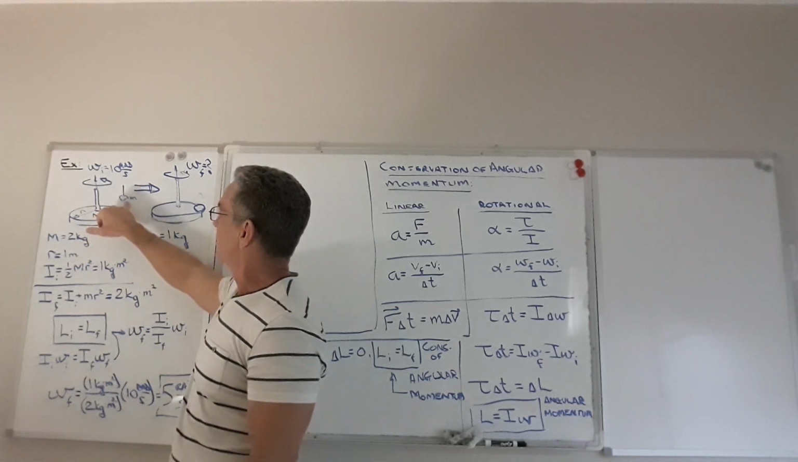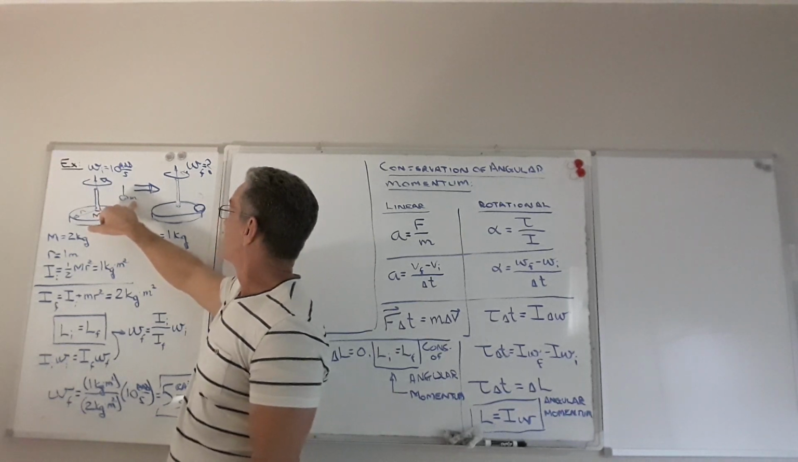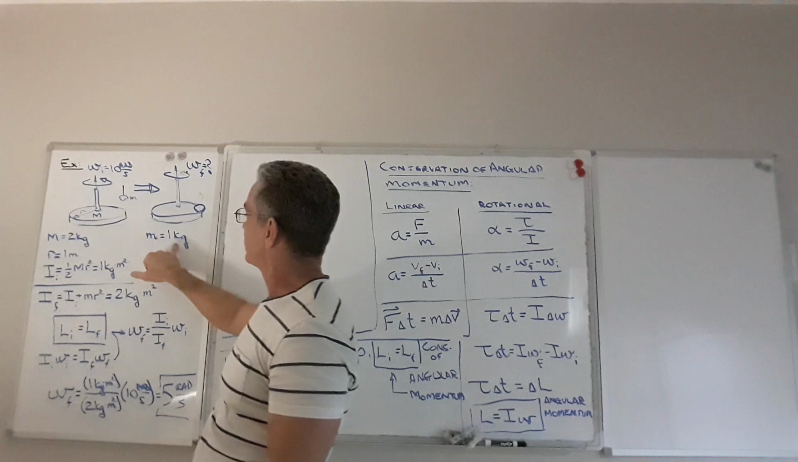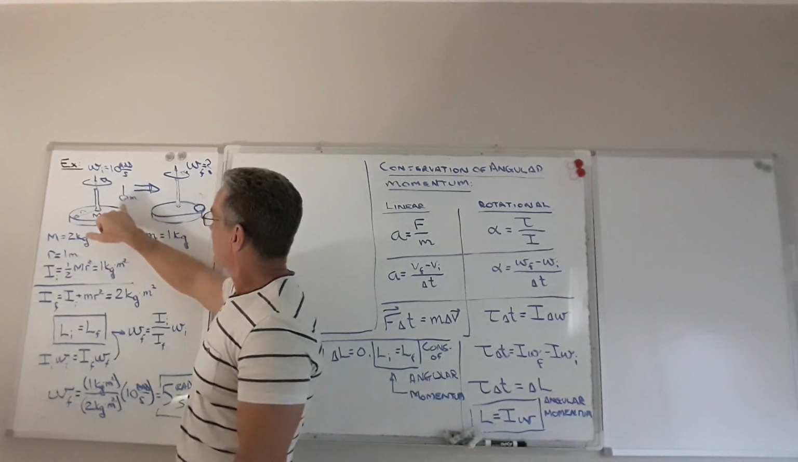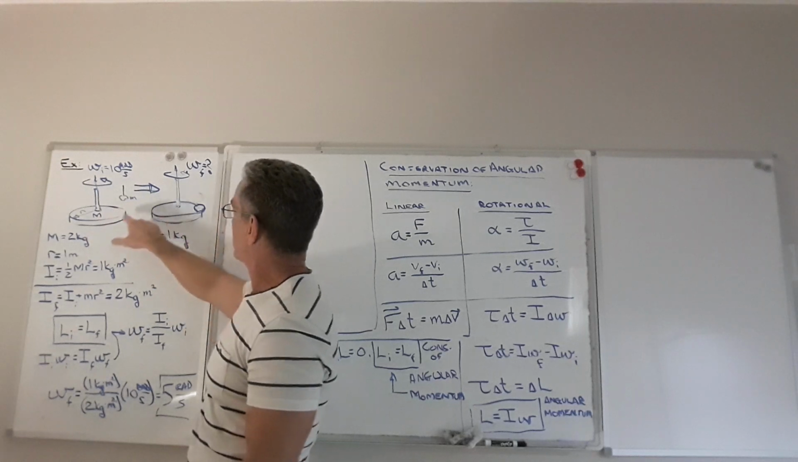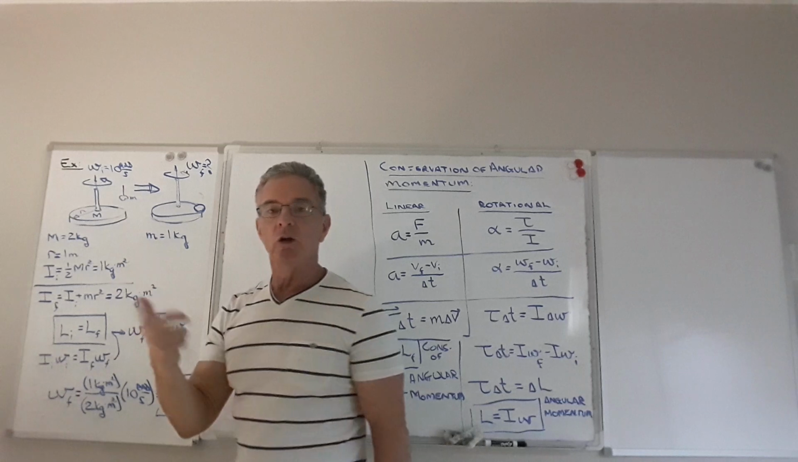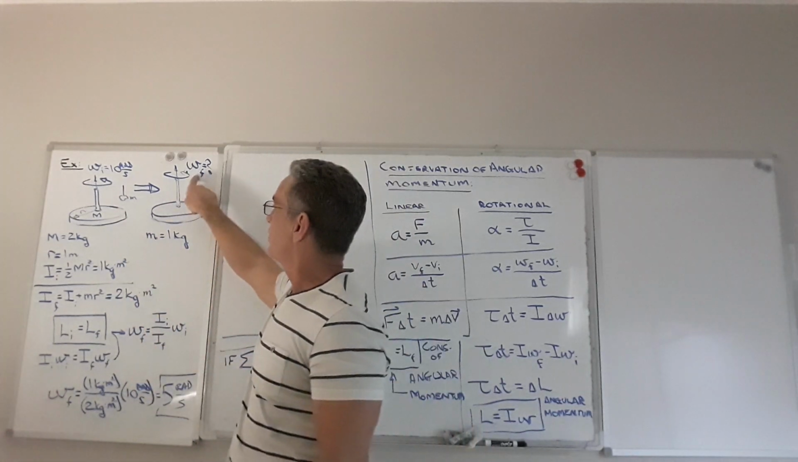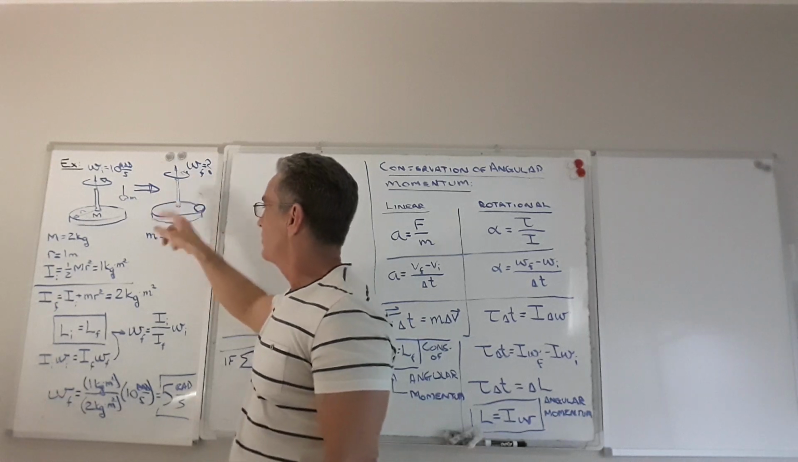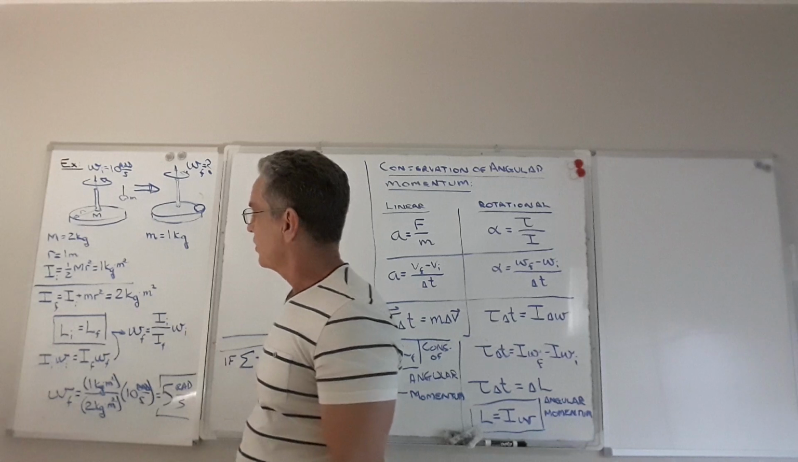And onto it is dropped a piece of putty. It's got a mass little m, and I'm saying that mass is 1 kilogram. So now it's going to drop down and stick to the rim. So this is the before picture, this is the after picture. Now that's going to slow down the rotation rate by how much? So what we want to do is find the final rotation rate of this once the putty has hit the surface, and now it's rotating at a slower rate.